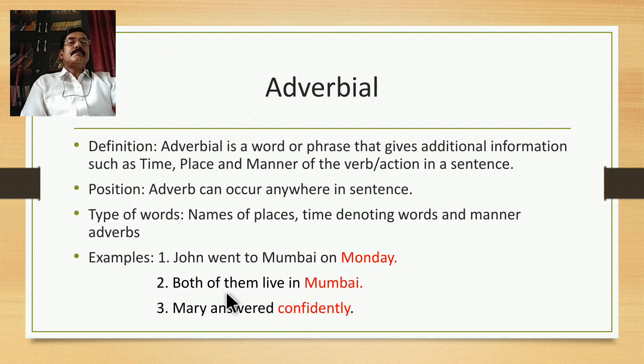For the adverbial of place, we can ask questions, which are also called eliciting questions. We can ask the question where. So where do both of them live? The answer is the place, Mumbai. And for John went to Mumbai on Monday, the question that we can ask in order to get the adverbial as the answer is: when did John go to Mumbai? The answer is on Monday.